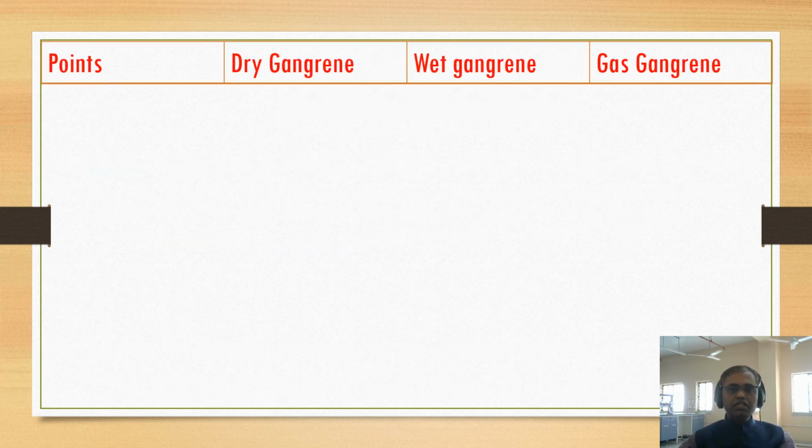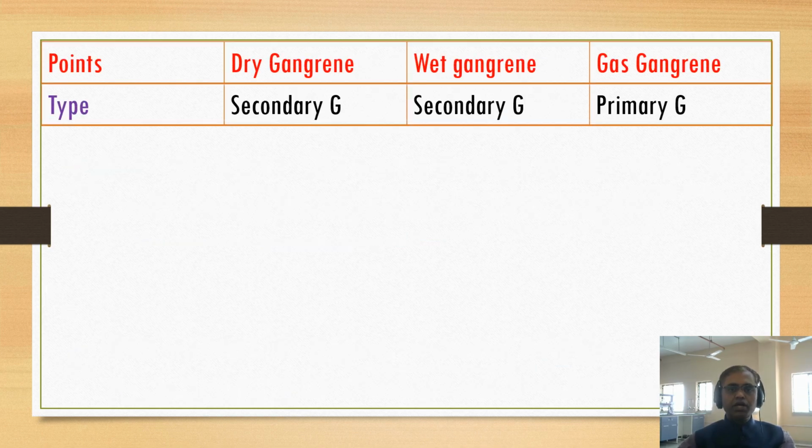So let us study the three with the differentiating points. It's very easy to remember. The type of necrosis: dry gangrene is a secondary gangrene, and wet gangrene is also a type of secondary gangrene, whereas gas gangrene is a primary gangrene. What is the difference between primary gangrene and secondary gangrene?